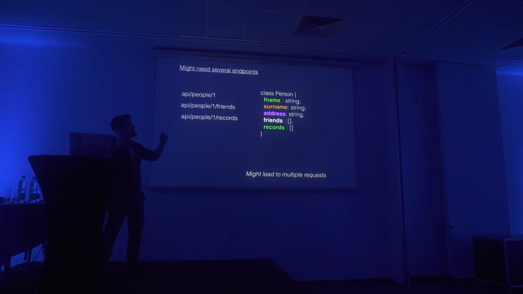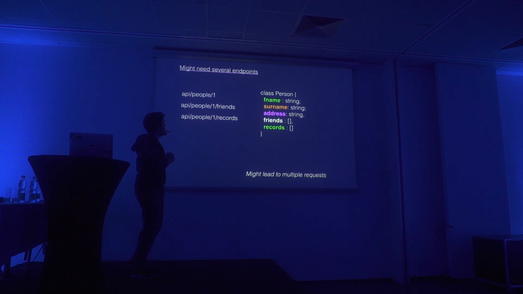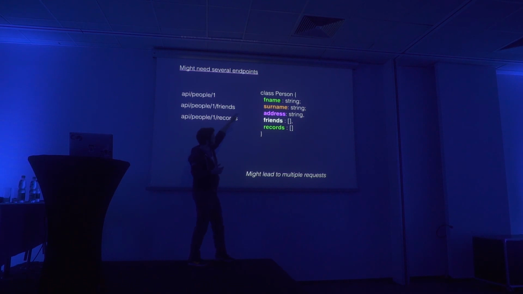So there is also another issue. We might need several endpoints, as I was hinting to. And why is that? Well, if you look at this guy, we have API people/1. That normally means we look for one person, and we get this kind of person. We don't get friends and records at this point.